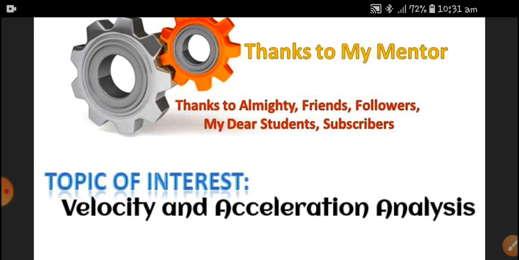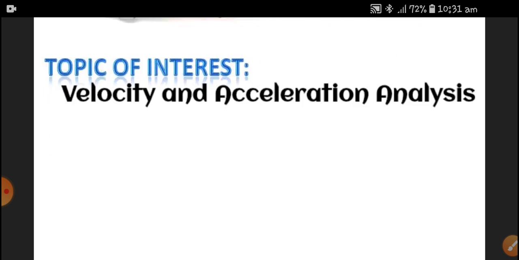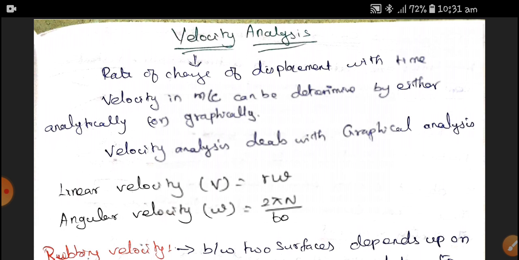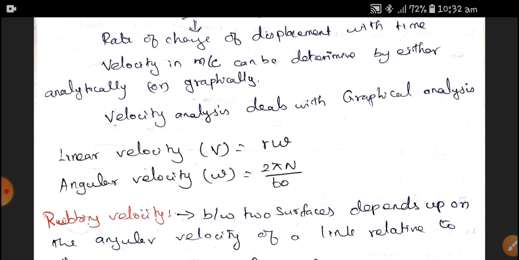With this example, I am going to start velocity analysis. As I said, velocity is the rate of change of displacement with respect to time, and wherever rotation or motion is happening, there is definitely a velocity. Whenever a point changes or a displacement happens, there must be some velocity. Therefore, the velocity in machines can be determined by two methods: one is the analytical method and the other is the graphical method.